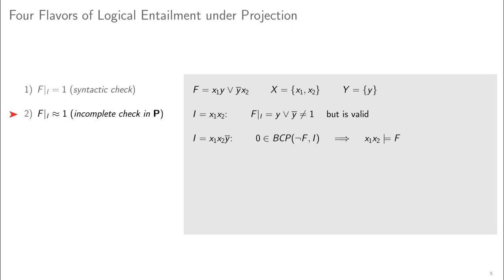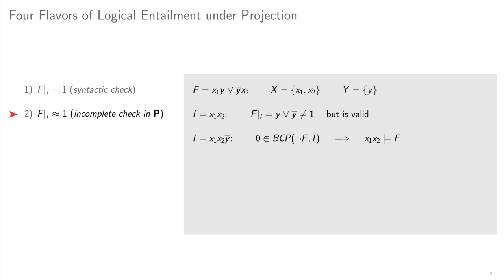Alternatively, if the residual of f under I syntactically differs from true, an incomplete algorithm might be used. Any assignment falsifying the negation of f is a model of f, so we can check whether the formula not f and I is unsatisfiable. We might, for instance, execute only unit propagation or abort the search after a predefined number of decision levels, and this check might also return unknown.